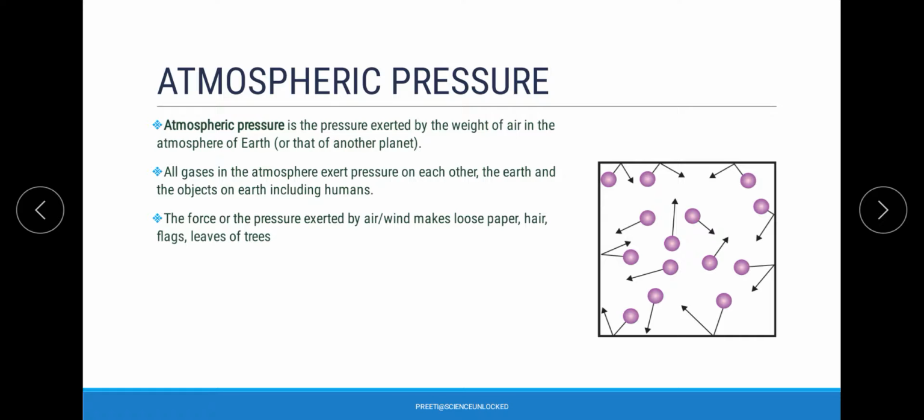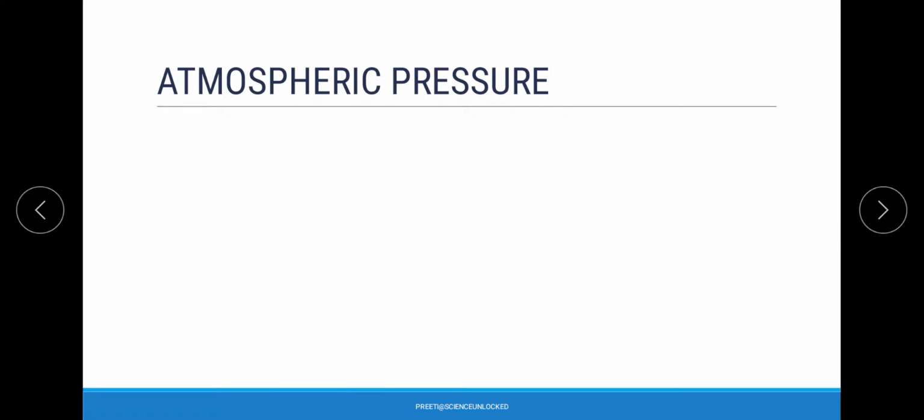So this is all because of the atmospheric pressure, because the air exerts pressure everywhere in different directions, which leads to different movements that we observe in our day-to-day life as well. Now when we talk about the atmospheric pressure on earth, or you can say the different parts of the earth, the overall phenomena is observed in a different manner.